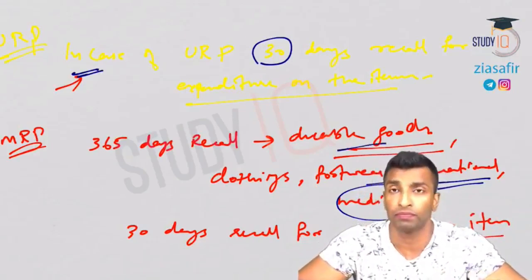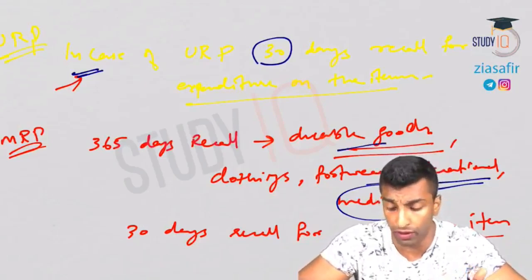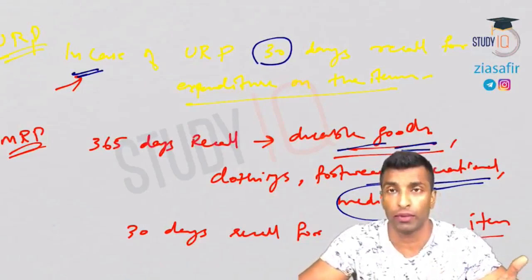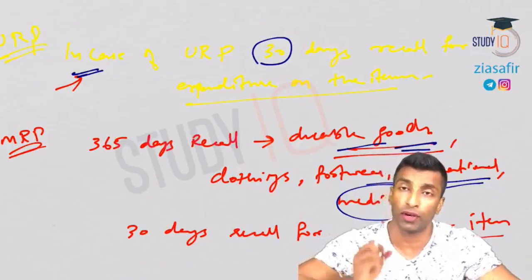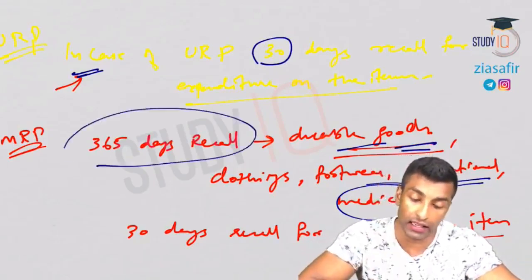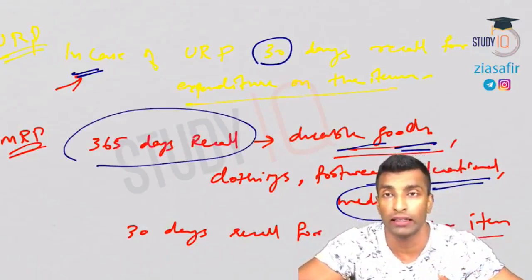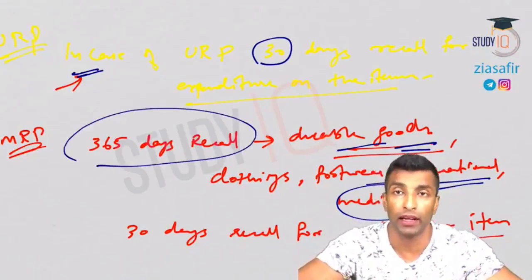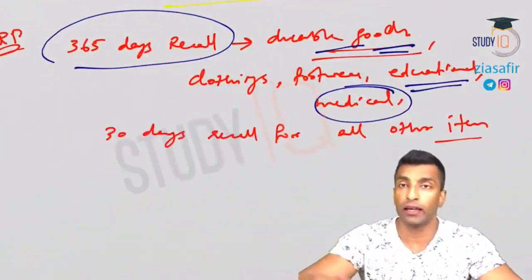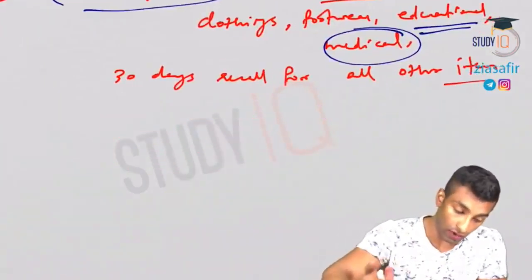That is the reason for 365 days, because you are not going to buy these items every month, maybe once a year. For all other items, 30 days recall is given.